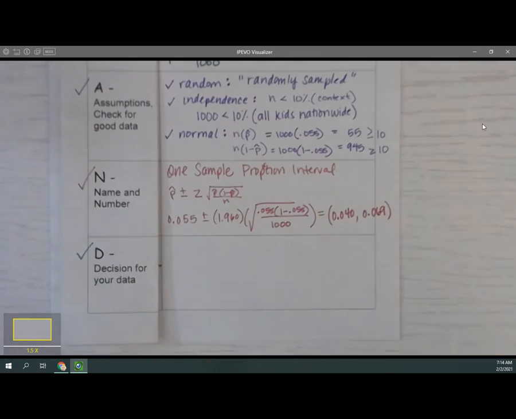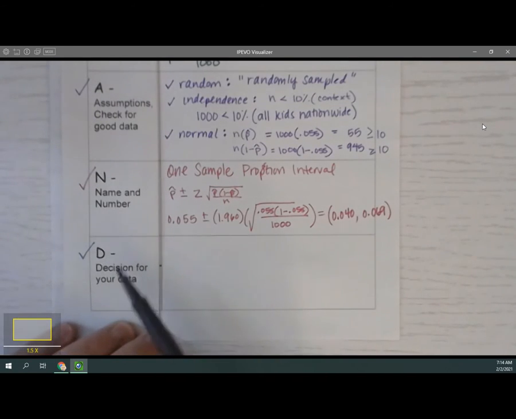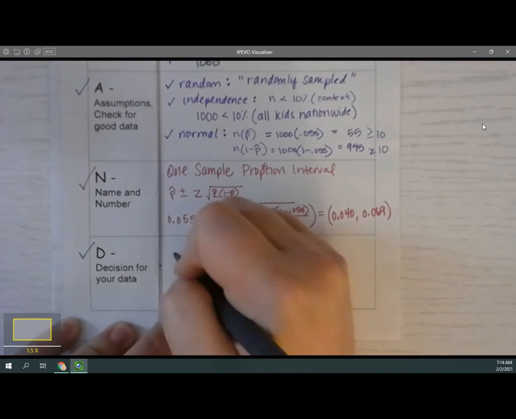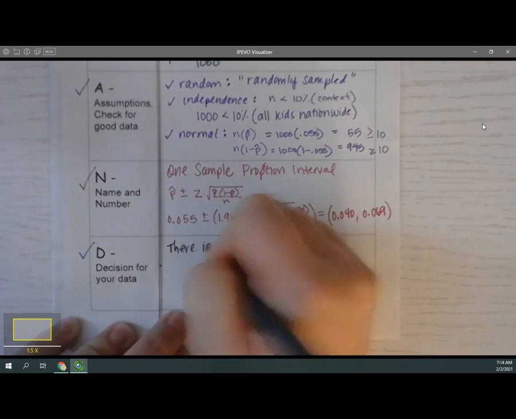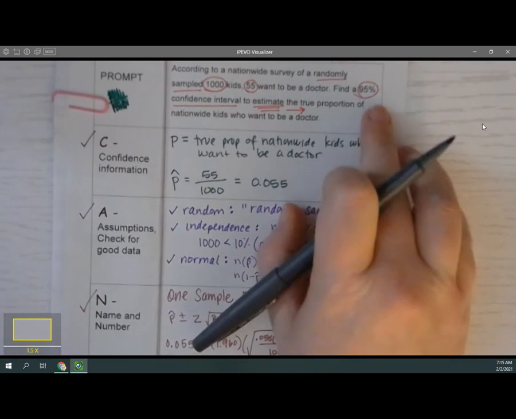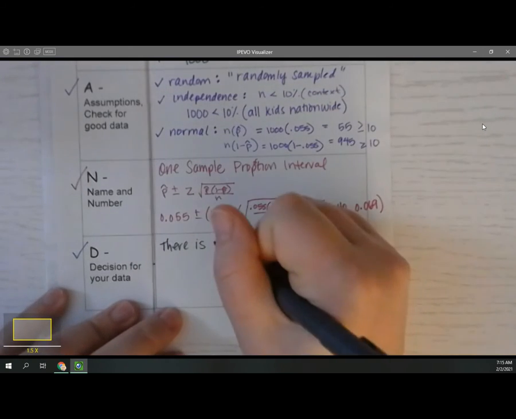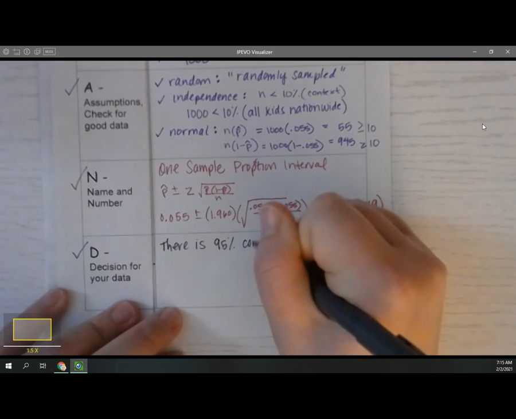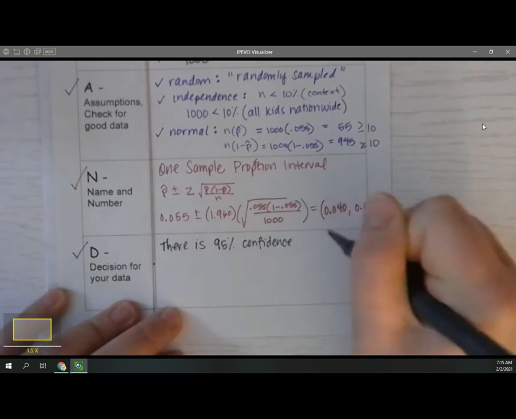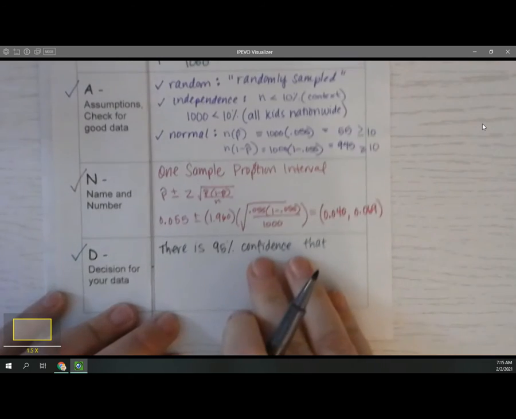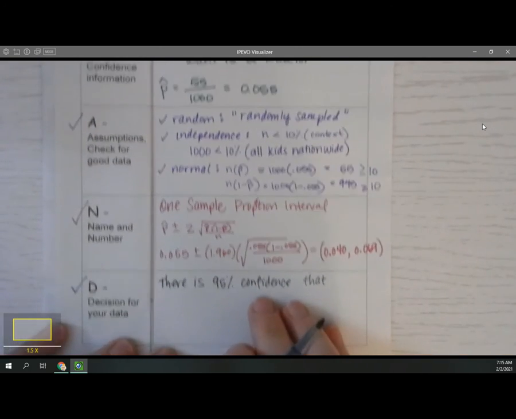So now I need to write out my decision. And again, this is a sentence that we just repeat as it is a formal process. So now I need to say, what is my decision? So I'm going to start with there is, and I need to know how confident we are. There is 95% confidence. So I'm going to come down here. There is 95% confidence that, and now I need to know, what am I estimating? I have how much confidence in what?